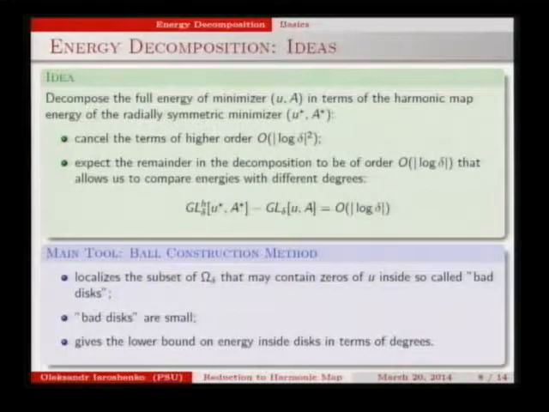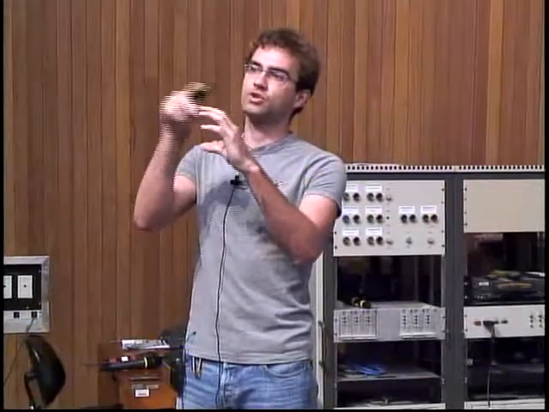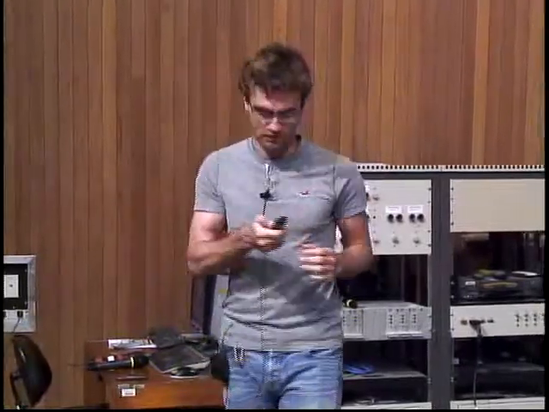It localizes this subset of omega in small disks such that their total radii are very small, and it gives some lower bound on energy inside these disks. So that's a precise formulation of this ball construction method, this proposition. You can see that the energy on each ball is bounded from below by logarithm epsilon, that's the Ginzburg-Landau parameter, times the degree of the possible bulk vortex. So we have some disk B_j, and d_j is just the degree in this disk.